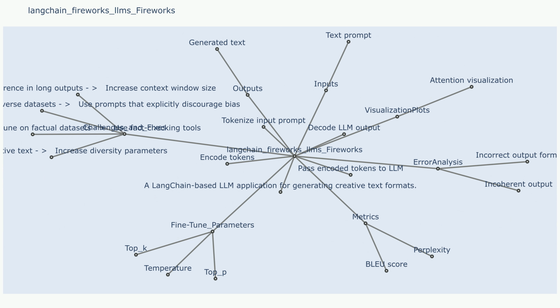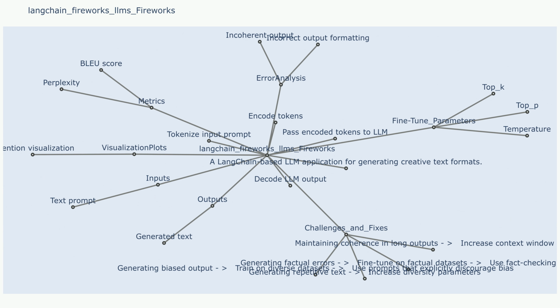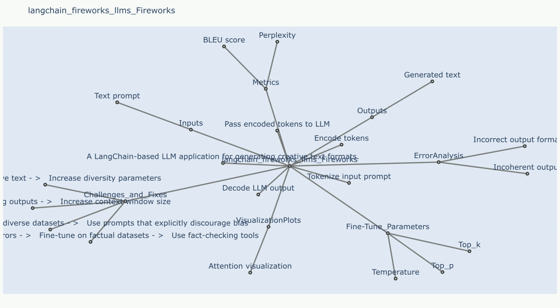Steps. Step 1. Explain in detail. Fireworks applications typically involve a series of steps, such as tokenizing the input, encoding it into a numerical representation, feeding it to the model, and decoding the output. Step 2. Explain in detail. These steps can be customized to achieve different results.